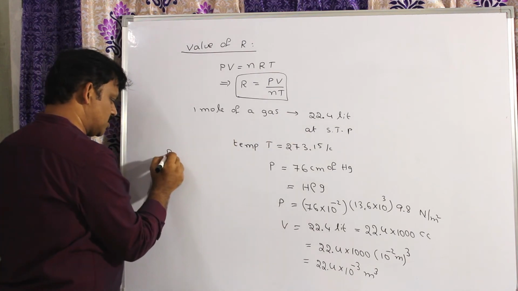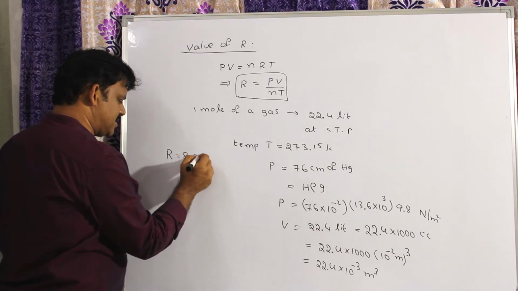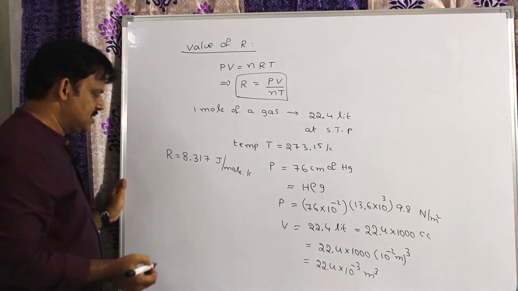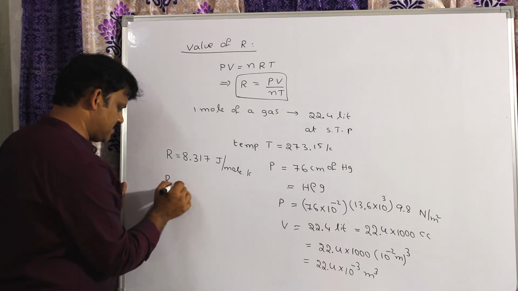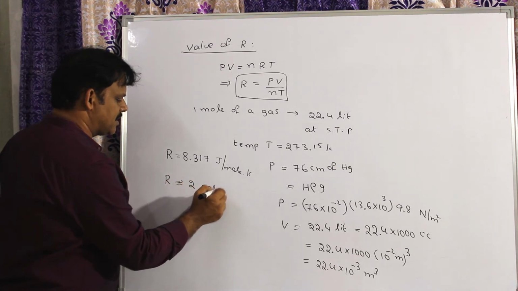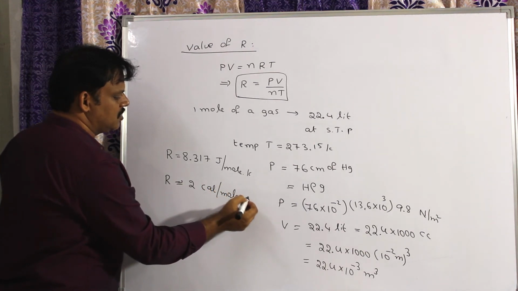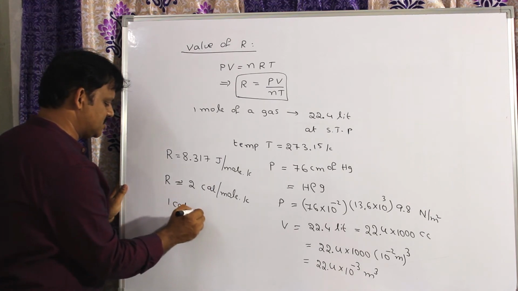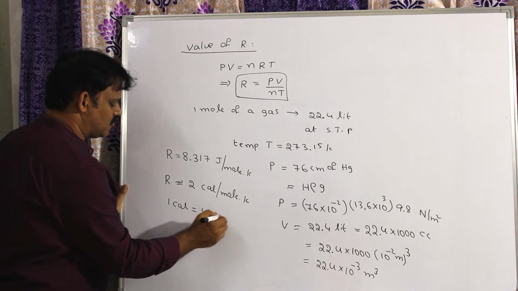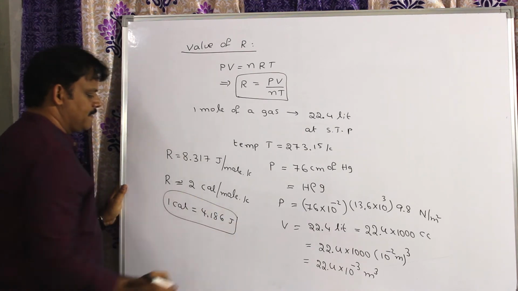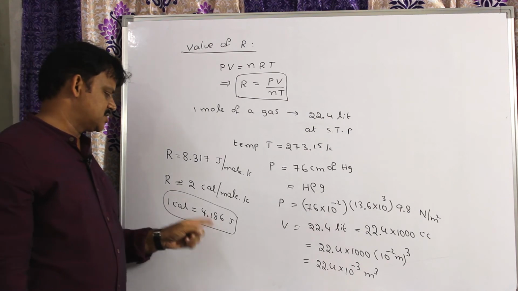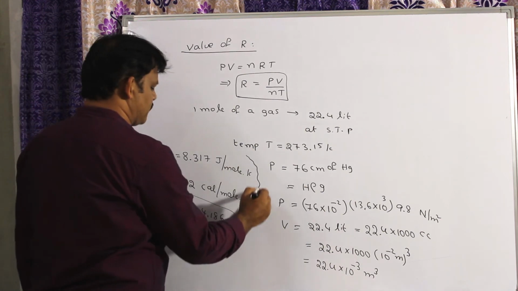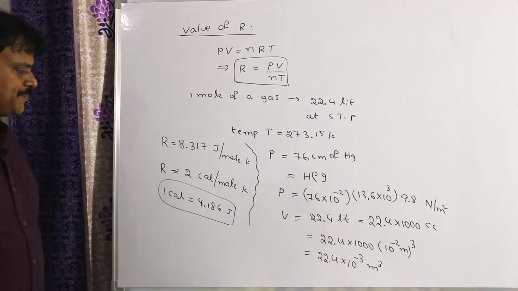By substitution you are going to get the value as 8.317 joules per mole Kelvin. This is constant for any gas. In CGS its value is approximately 2 calories per mole Kelvin or degree Celsius. Why? Because we know the relation 1 calorie is equal to 4.186 joules. That means 2 calories means 2 into 4.186, which is nearly equal to 8.3. In this way we can find the capital R value, the universal gas constant.